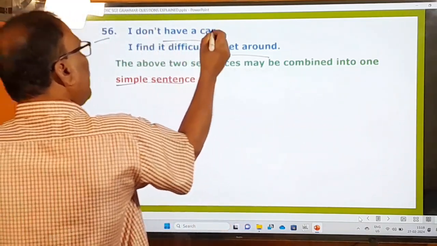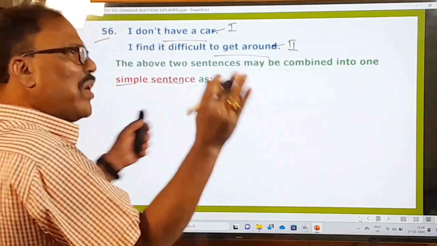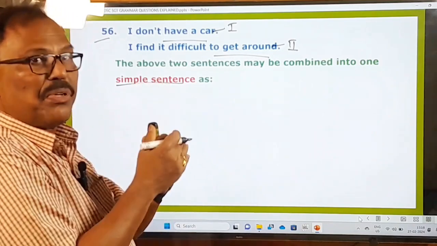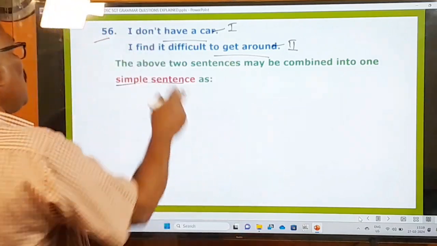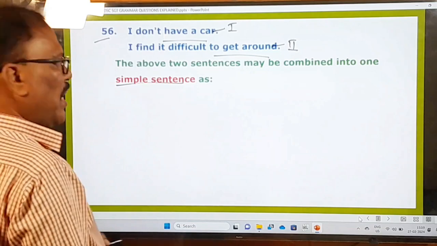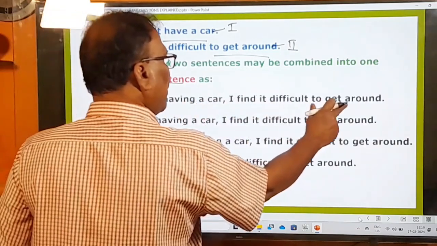This is a separate sentence, this is a separate sentence, but he is asking you to combine them into one simple sentence. One sentence only. Not a compound sentence or a complex sentence, but only one simple sentence. Two simple sentences into one simple sentence. That's interesting. So how can we do that? Let us look at the options. After having a car, I find it difficult to get around.